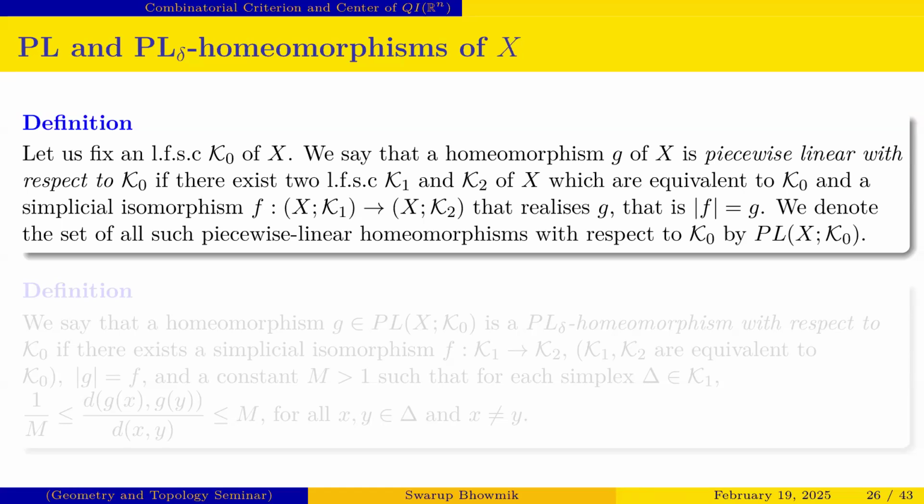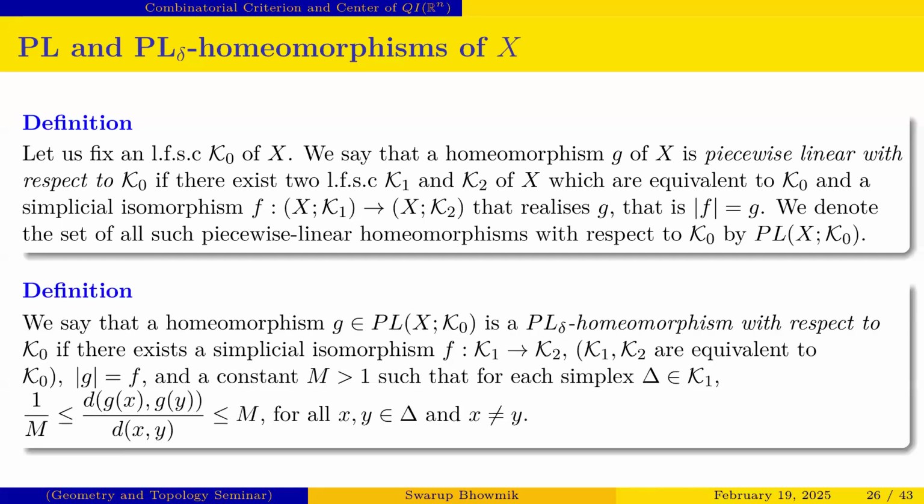That is the definition of PL(X, K naught). And for PL delta(X, K naught), the same thing happens there.